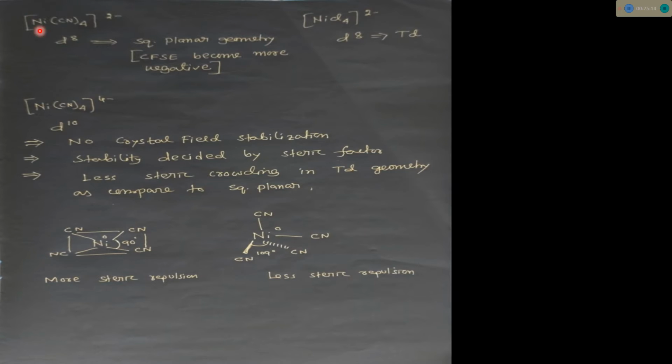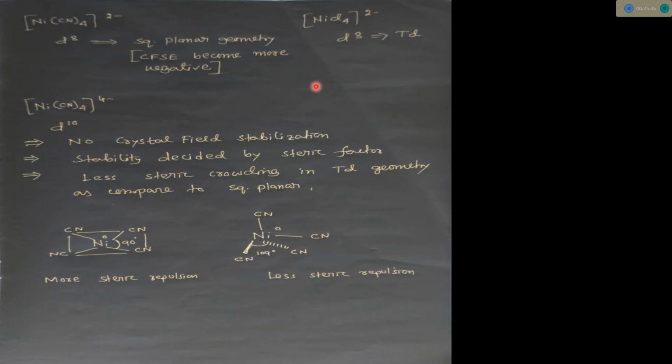We all know these two things. [NiCl4]2- is tetrahedral, and in the case of a strong field ligand, the same nickel complex becomes square planar, because in square planar geometry the CFSE becomes more negative. It will get extra stability, extra crystal field stabilization energy, in square planar geometry. We all know these things from our undergraduate studies.